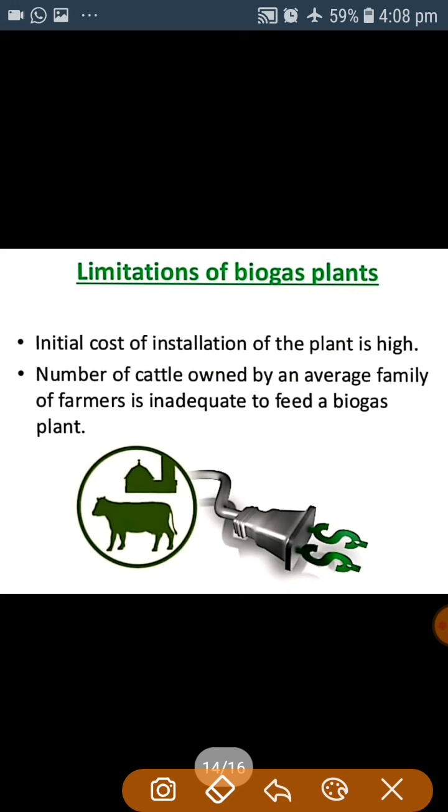What are the limitations of the biogas plant? The initial cost of installation of the biogas plant is very high. Second, the number of cattle owned by an average family of farmers is inadequate to feed a biogas plant. It means a biogas plant requires a large amount of plant or animal biomass.